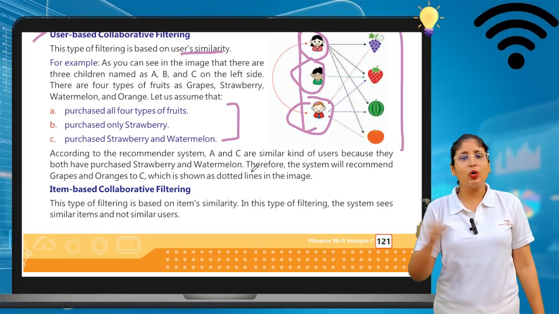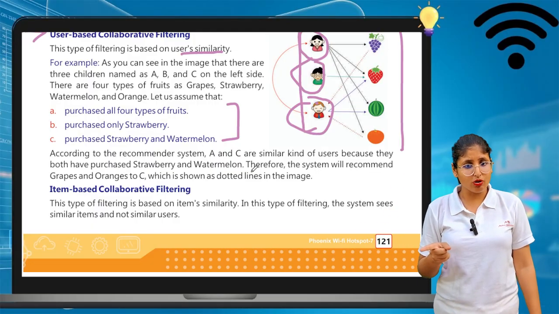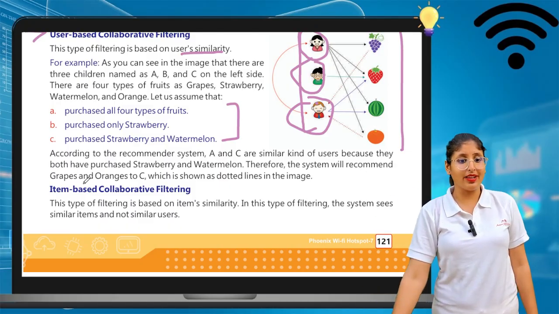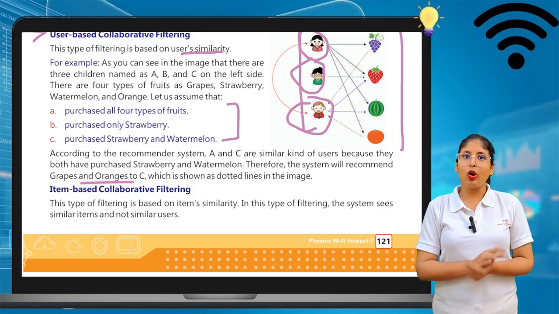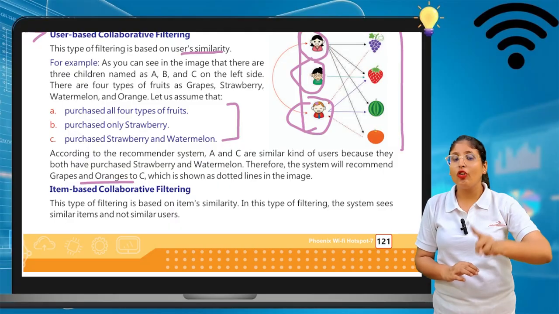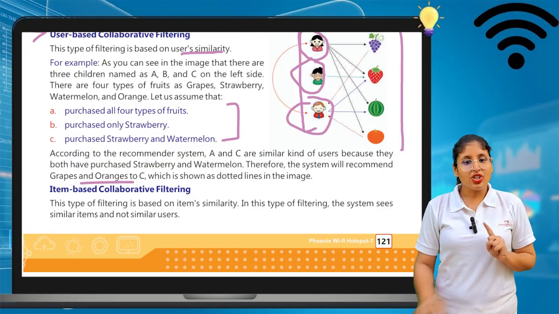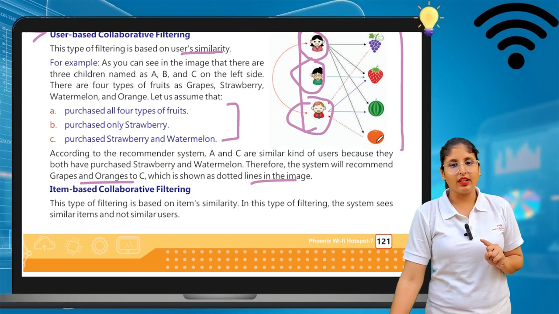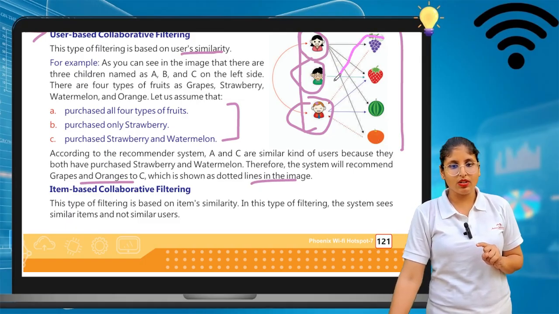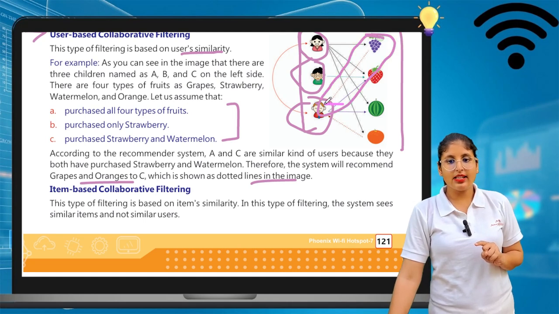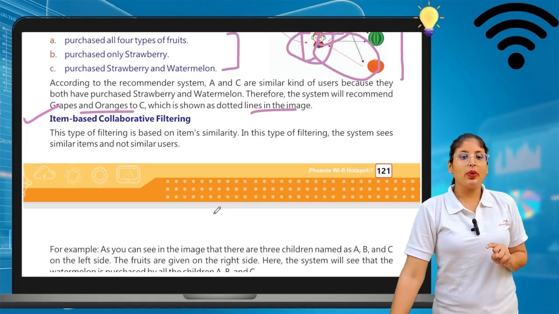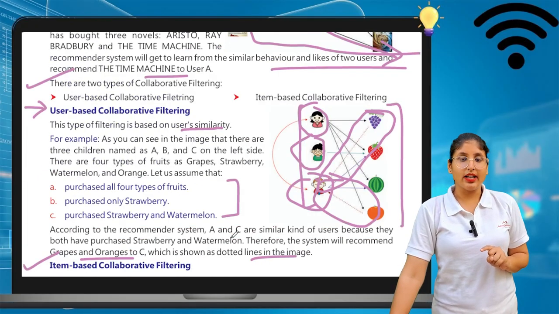Therefore, the system will recommend orange to C, because C did not buy orange, but A bought orange. They give you the recommendation from A to C, shown as a dotted line in the image. The dotted line shows you can purchase these grapes and this orange also. These are the recommendations given. This is known as user based. It is based on the user.